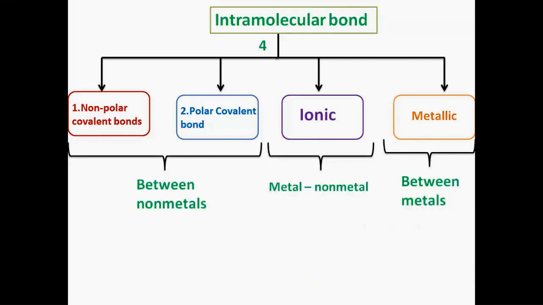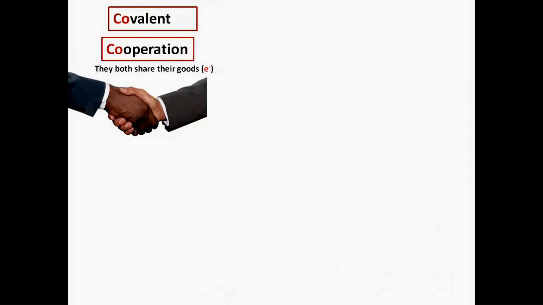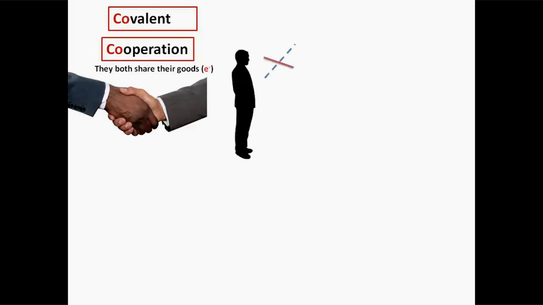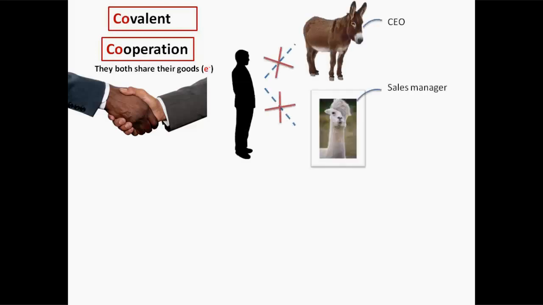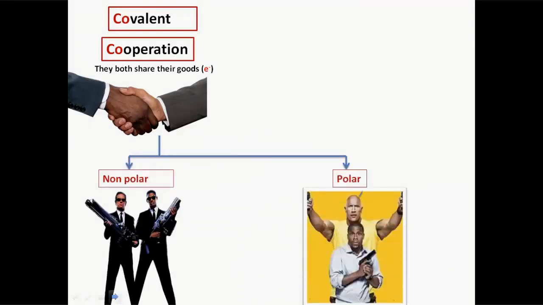So, if you are a visual learner, here is a good mnemonic for you. Imagine the covalent bond as a cooperation relationship between two humans, like a business agreement, for example. Since it is an agreement, it happens between two humans. It can't happen, for example, between a human and a donkey, or between a human and a llama. And these two humans can be of equal status or of different status.